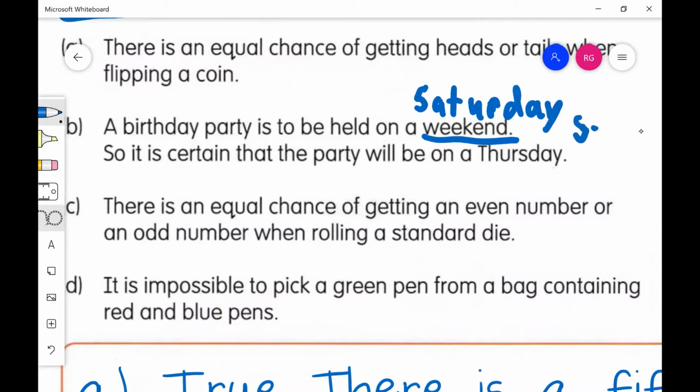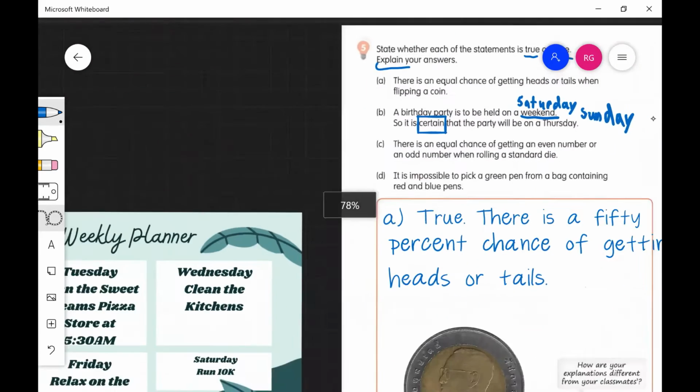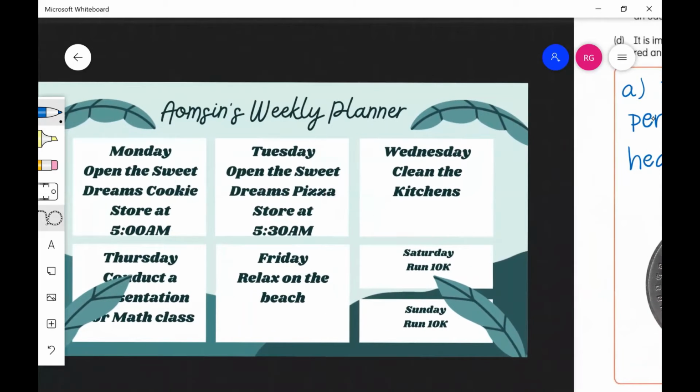So is Thursday a weekend? That's the question, because it says it is certain that the party will be on a weekend or on a Thursday. Is Thursday on the weekend? No way. Thursday's over here. And then this is my weekend.